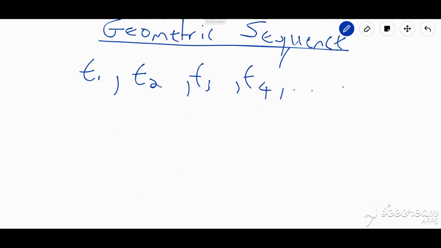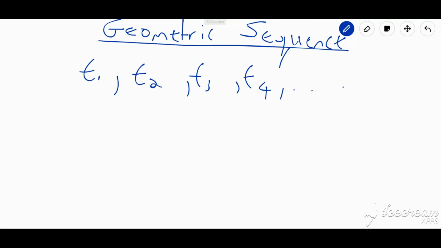We're going to take a similar approach to looking at the geometric sequence. So let's say we have term 1, term 2, term 3, and term 4, and so on. Now, what makes a sequence geometric is that we are constantly multiplying by a common value. That value is what we call a common ratio.